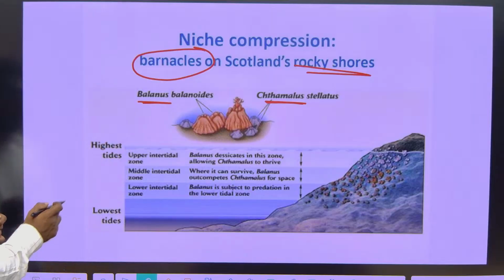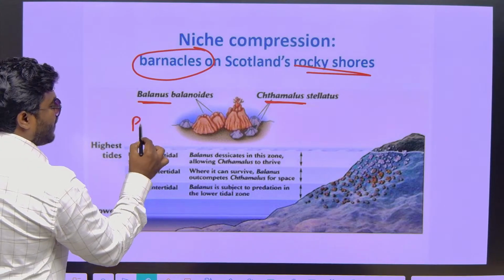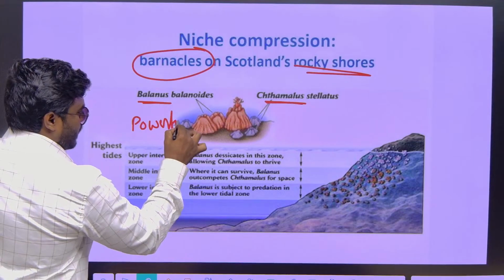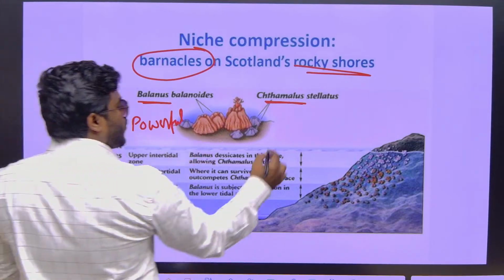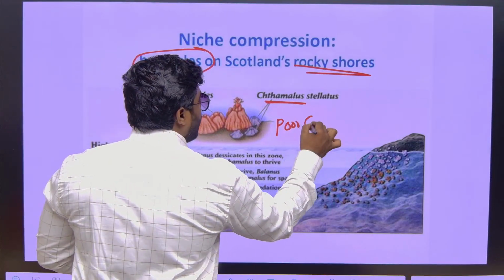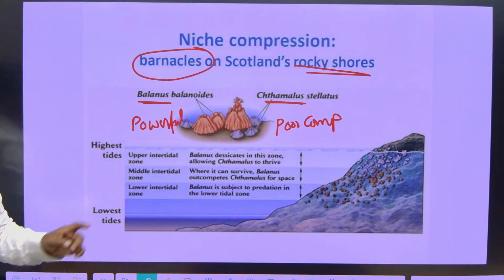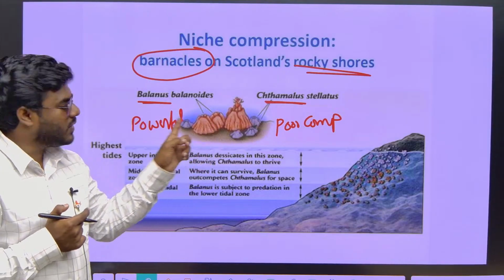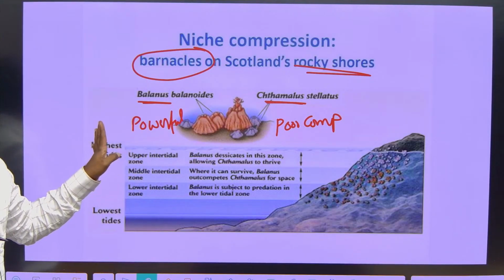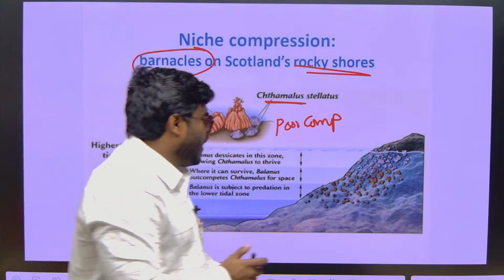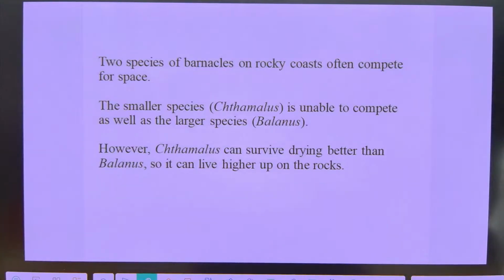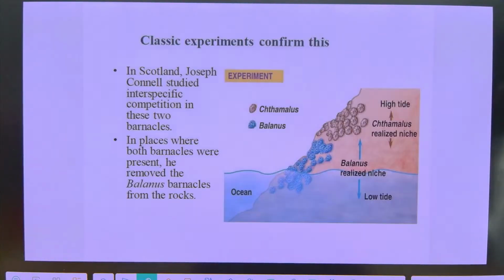Now understand, Balanus is very big and very powerful, and Thymallus is very small and a poor competitor. Here itself you can remember, whenever competition occurs between these two, definitely Balanus only can win. That is very clear. Now understand where they can easily survive. Okay, look into the picture.